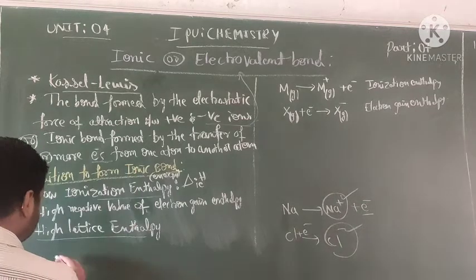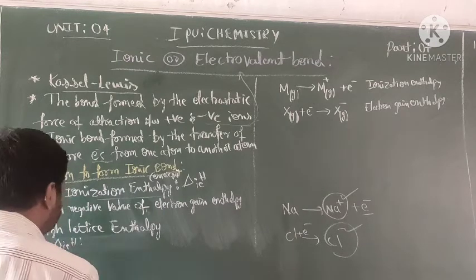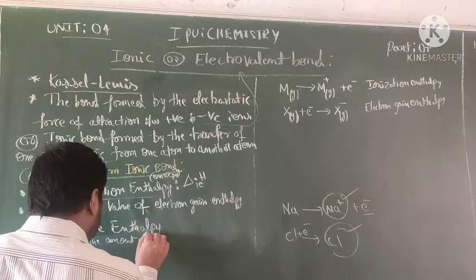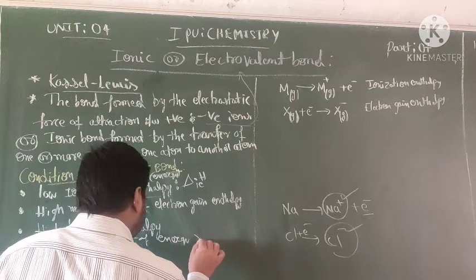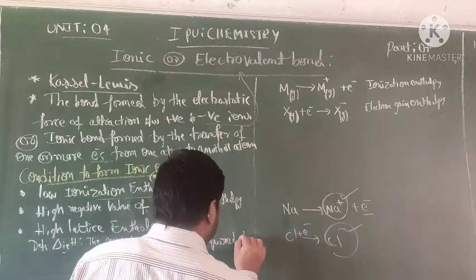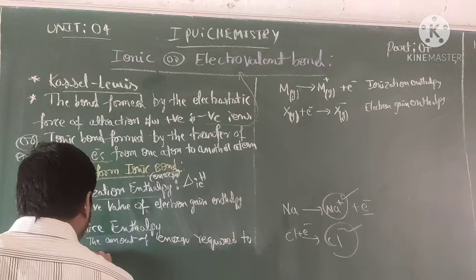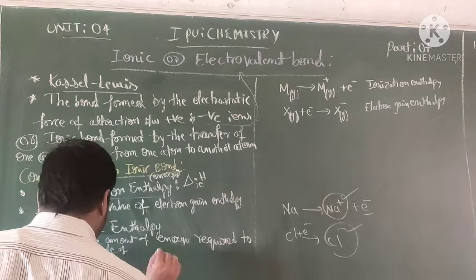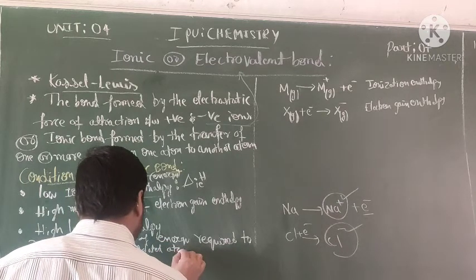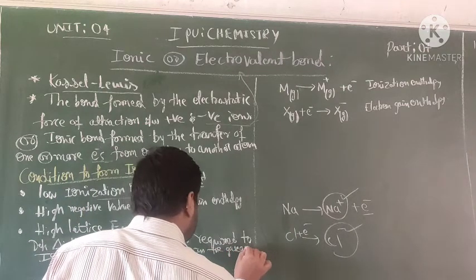So the definition of ionization enthalpy: the amount of energy required, we want to give energy, to ionize 1 mole of isolated atoms in the gaseous state.